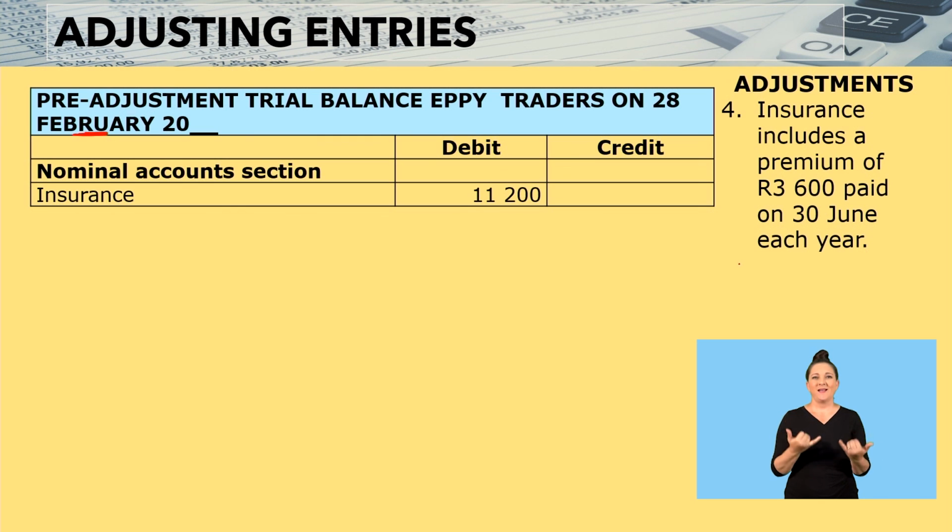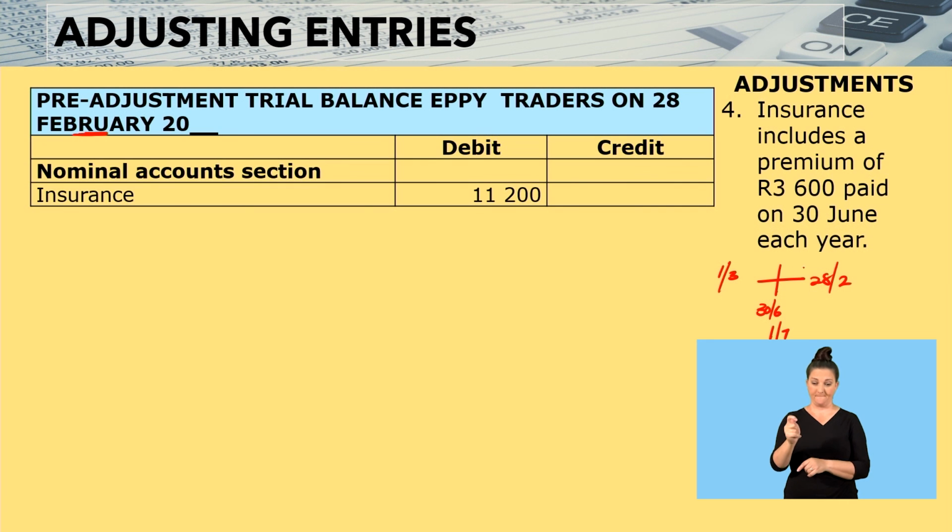So from the 1st of March, it ends on the 28th of February. Now we have a premium of 3,600 paid on 30 June each year. So if it's paid on 30 June each year, I can also consider this to be the 1st of July.